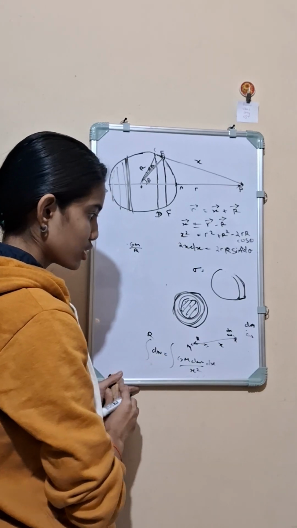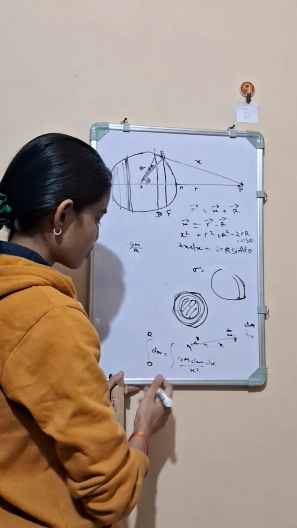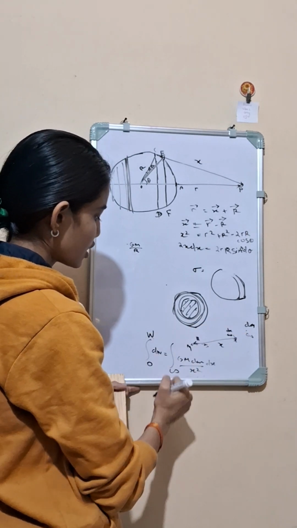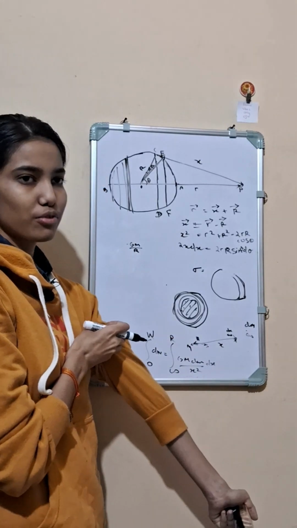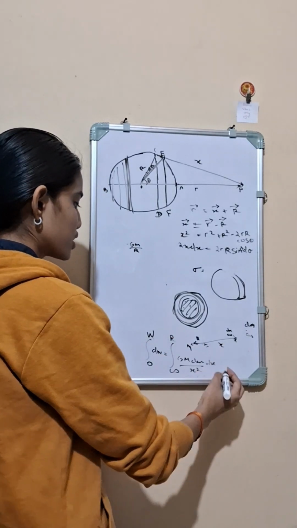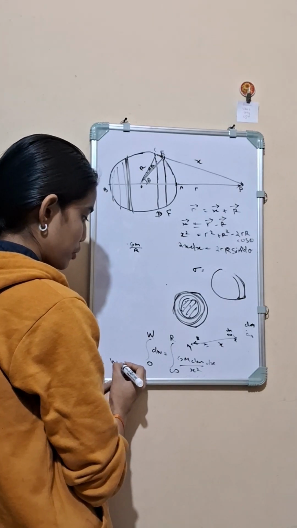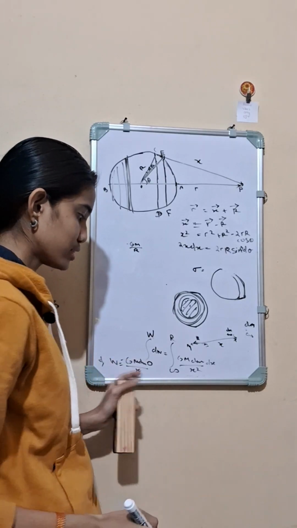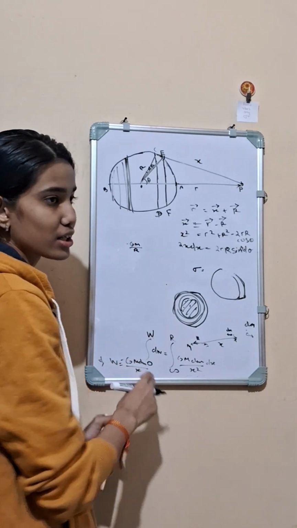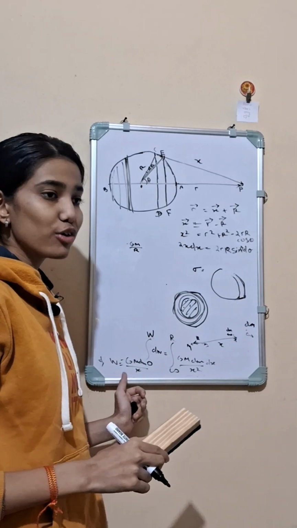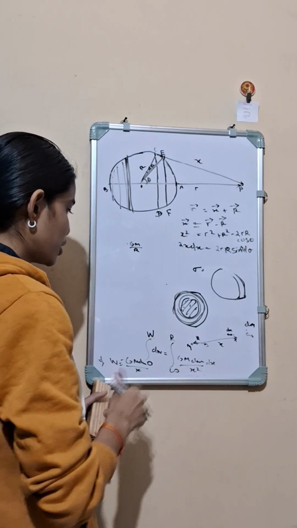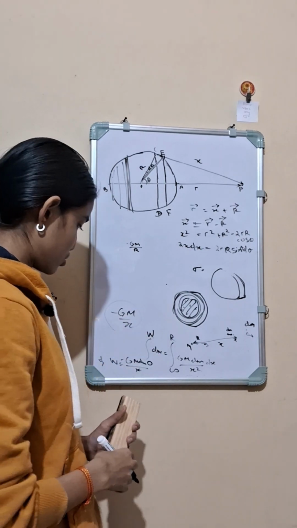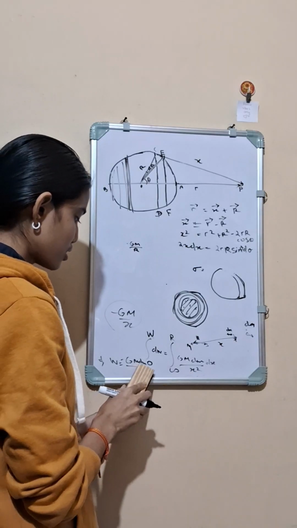Initially we are doing no work, so the work done is 0, and finally we have done work W to move it from infinite distance to capital R from the point mass M. So integrating this, we will get the work done equal to GMdm by x, with a negative sign, and dividing the total work done by mass, we will get the amount of work done per unit mass, which will be equal to minus GM by x, which is known as the potential. If we integrate this, we will get r here.